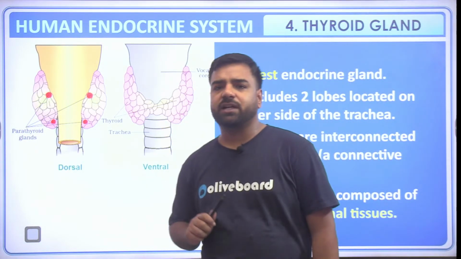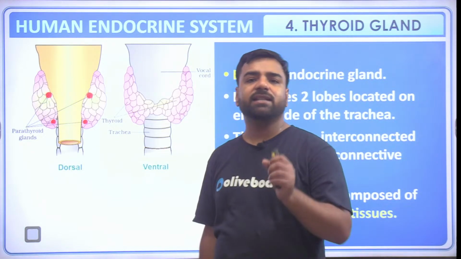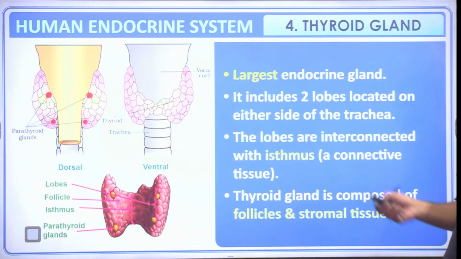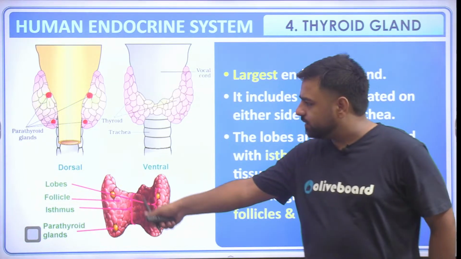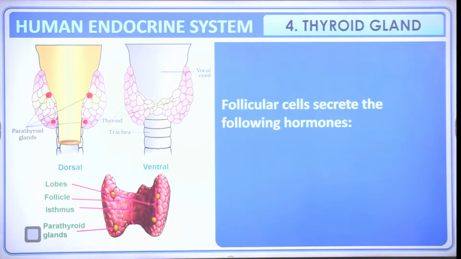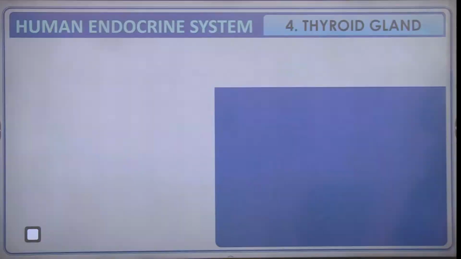And above the thyroid, there are 4 dot-like structures. They are known as parathyroid glands that maintain the blood calcium level. Now, this is the isthmus region that we were talking about. This portion, that's the isthmus region. What are the names of those particular hormones? So that's thyroxine as discussed and T3, and also we have thyrocalcitonin.